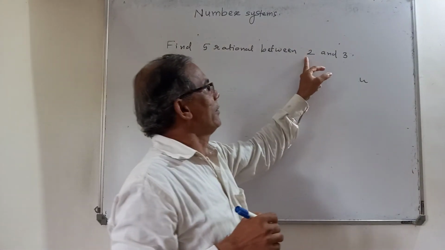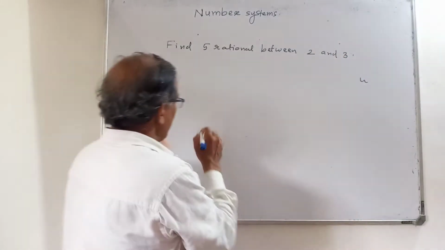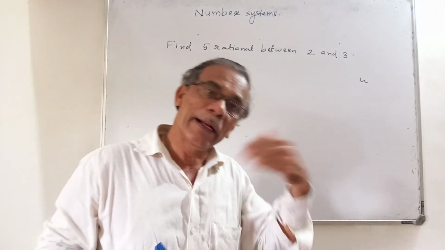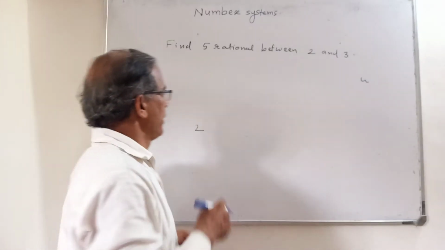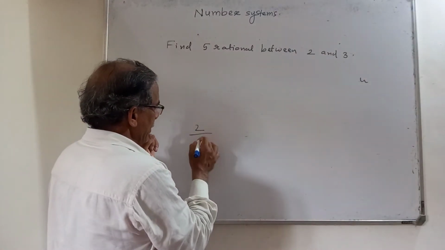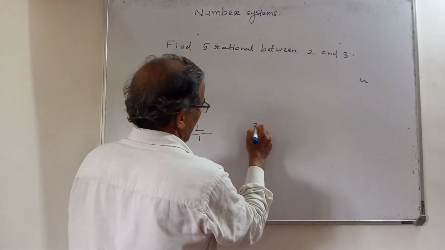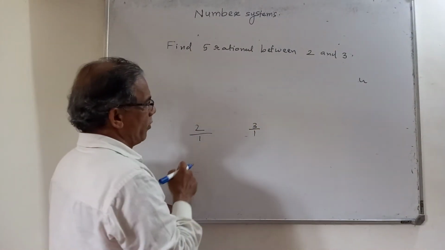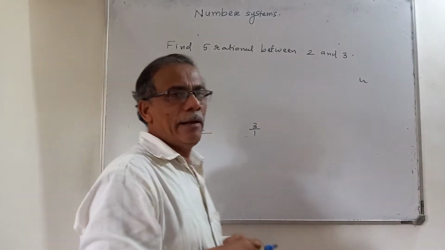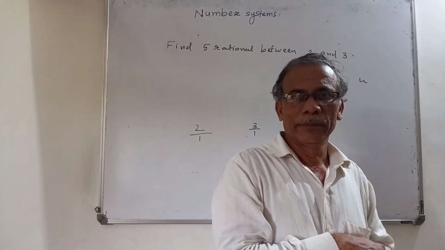Now 2 is a natural number or whole number. 3 is a natural number, also a whole number. When you simply write 2, it is not in rational form. We can convert it into the form of rational. How? In the form of numerator upon denominator. So if we write 2 upon 1, the value of 2 will not change. 3 means 3 by 1. So this is the rational form of 2, and this is the rational form of 3. So all the natural numbers can be written as rational numbers, isn't it?